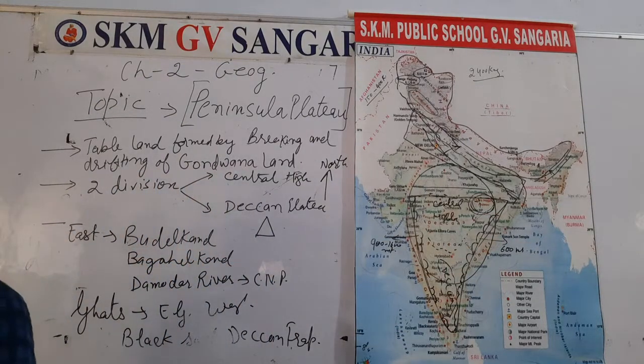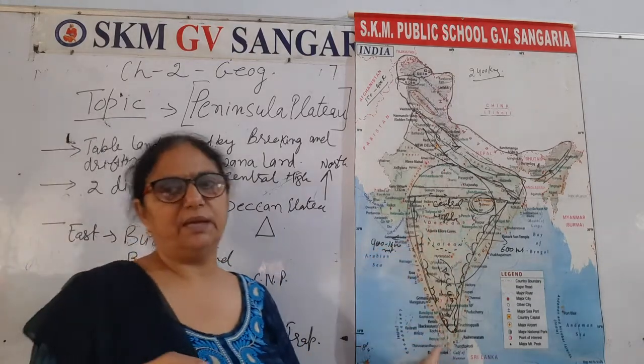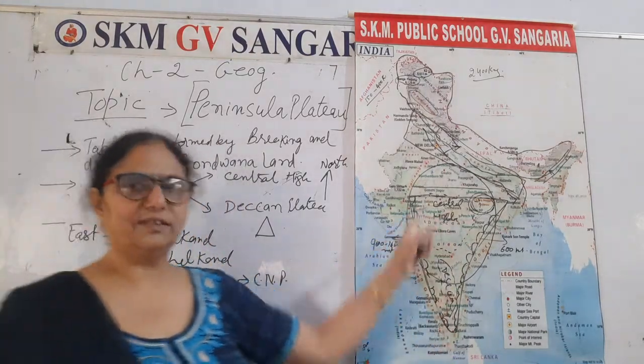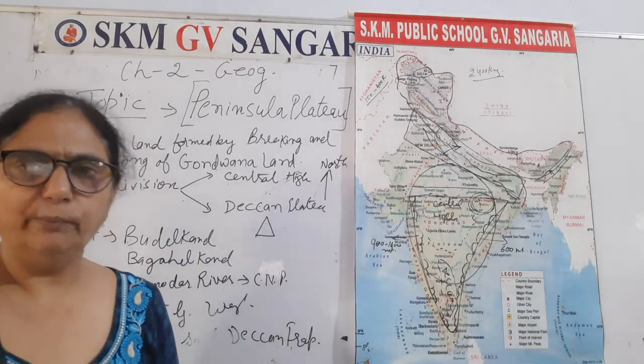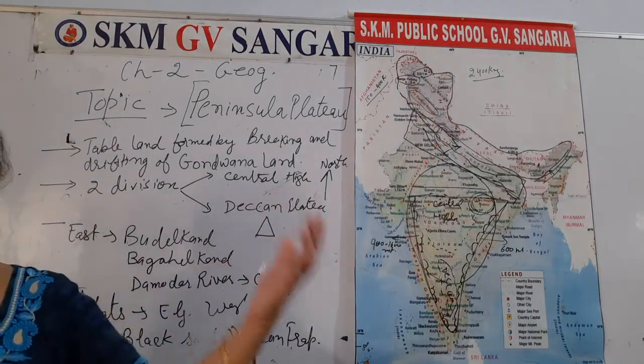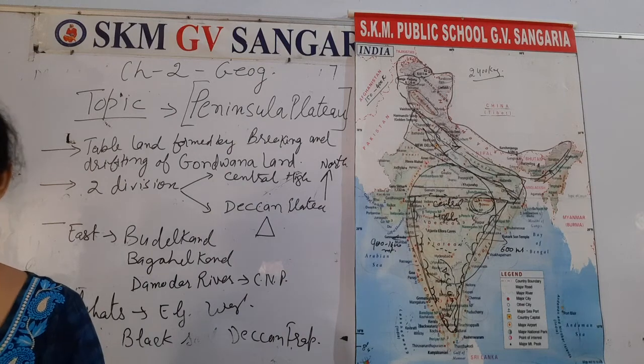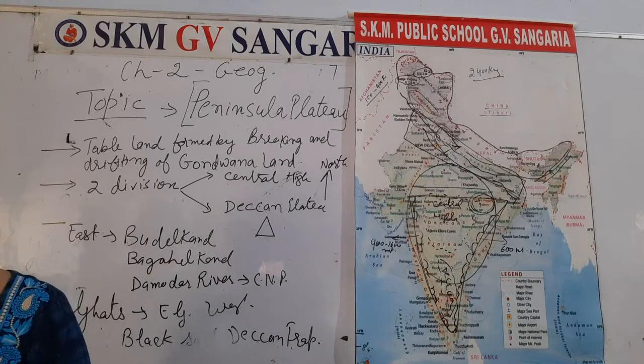Then the area of the Western Ghats experiences orographic rain, mostly in the summer due to the summer monsoon. The climate is hot and moist. In the Western Ghats, because of the summer monsoon, there is heavy rain here and the climate is humid and moist, having water vapor, hot and moist. But the Eastern area receives mostly rain in winter.